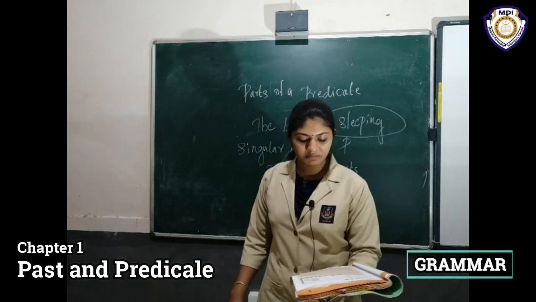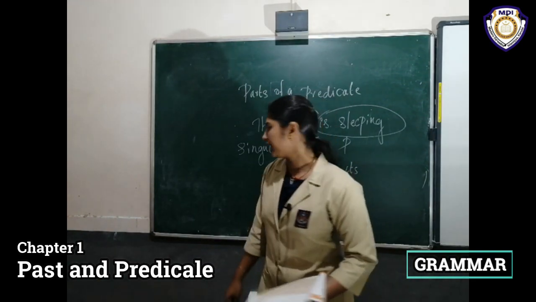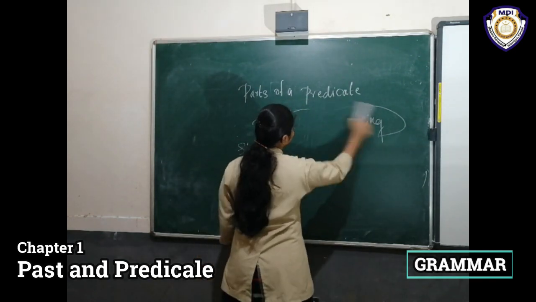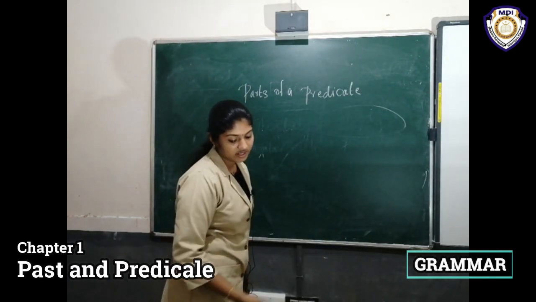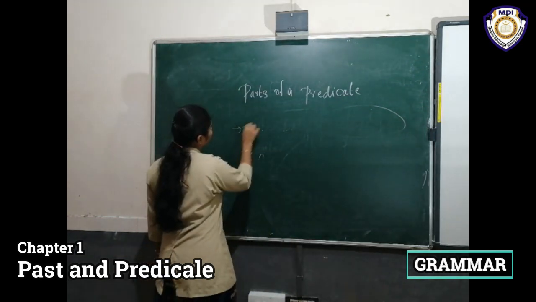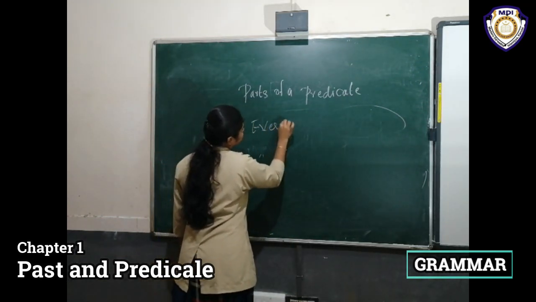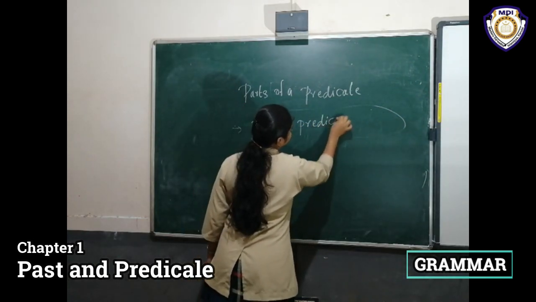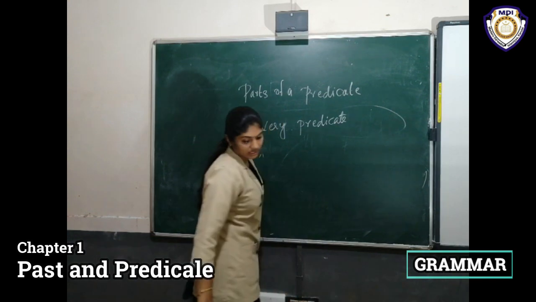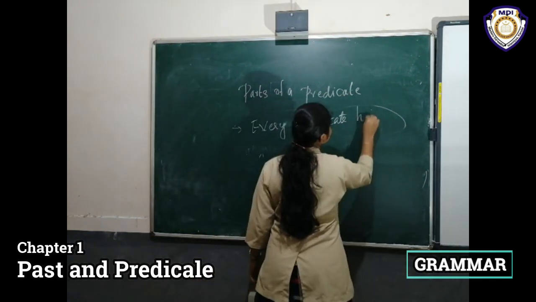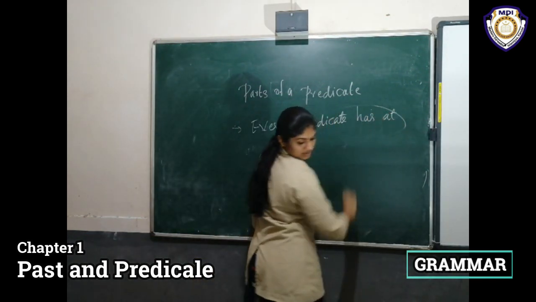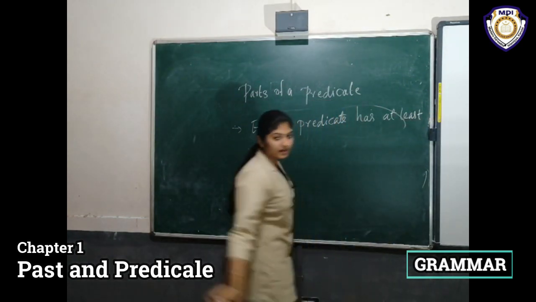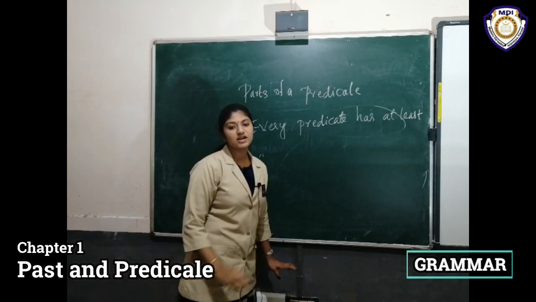Next point, the predicate may contain an object. First point, every predicate has at least one verb.